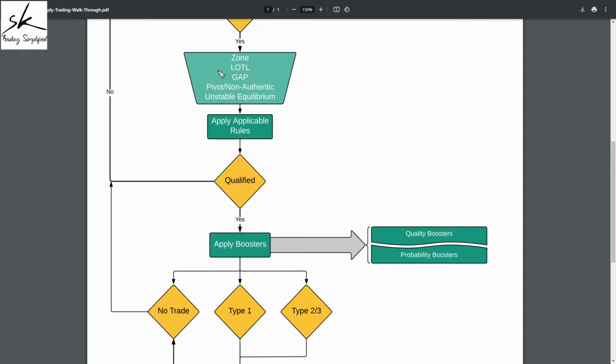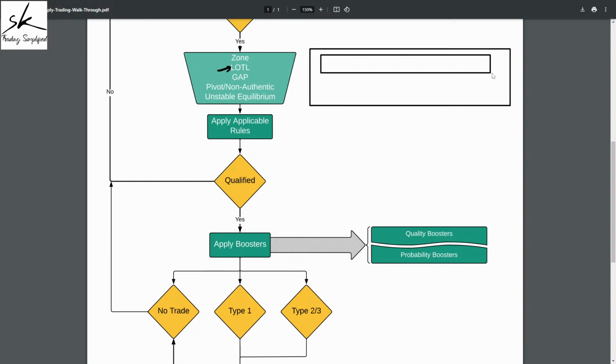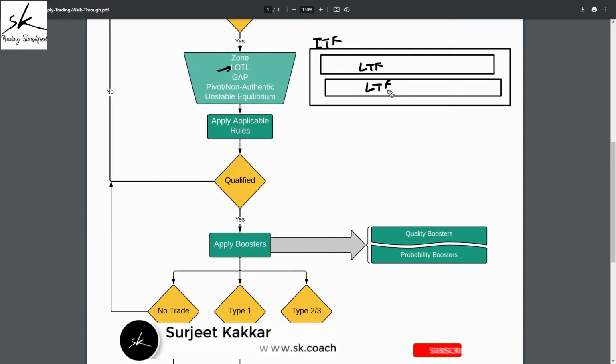Now, what do we mean by level on top of level? It's a very simple concept. If you have an intermediate time frame zone, and the same intermediate time frame zone divides into multiple zones on the lower time frame, we call it a case of level on top of level.